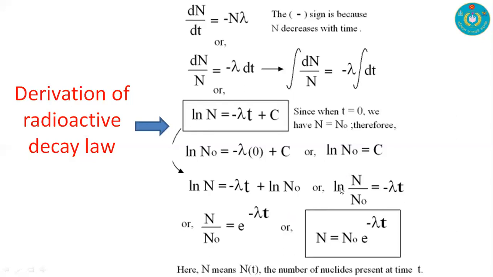And if we take the anti-ln on both sides, we have the equation N by N naught is equal to e to the power minus lambda t. And we have the final equation: N is equal to N naught e to the power minus lambda t. Here N is the number of intact atoms after a certain time, or at any time, and N naught is the initial number of atoms. Lambda is a constant, and t is time.